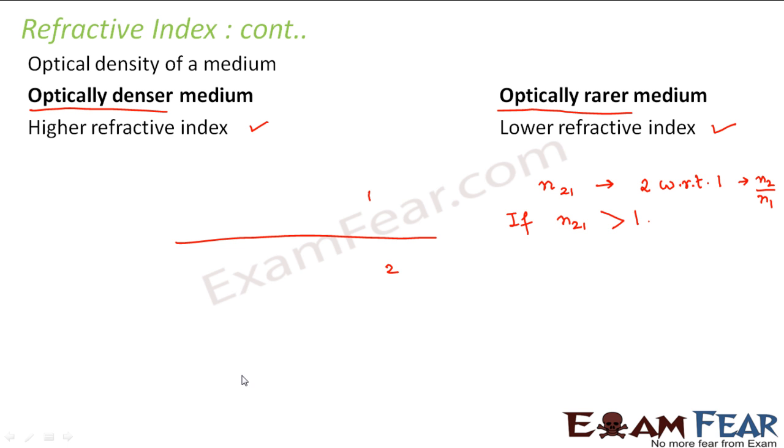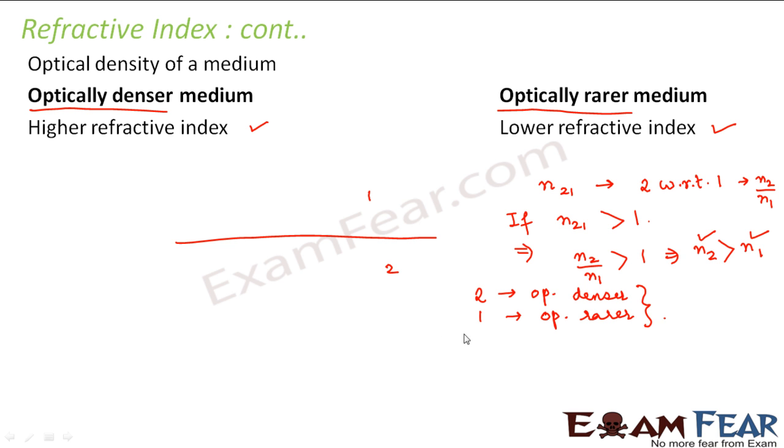Which is the rarer medium and which is the denser medium? If n21 is greater than 1, that means n2 by n1 is greater than 1, which implies that n2 is greater than n1. That means the refractive index of 2 is greater than the refractive index of 1. That means 2 is optically denser and 1 is optically rarer.